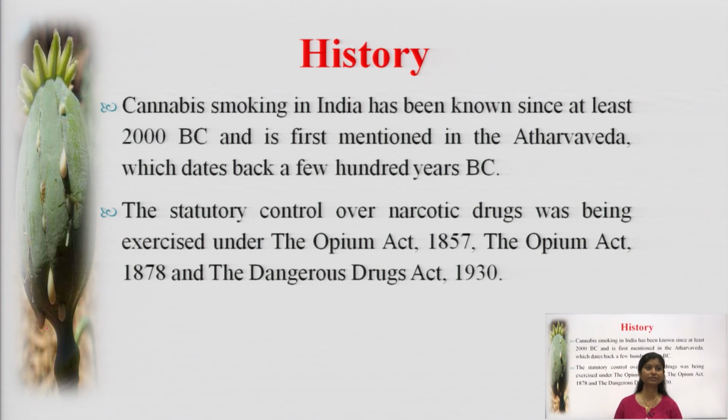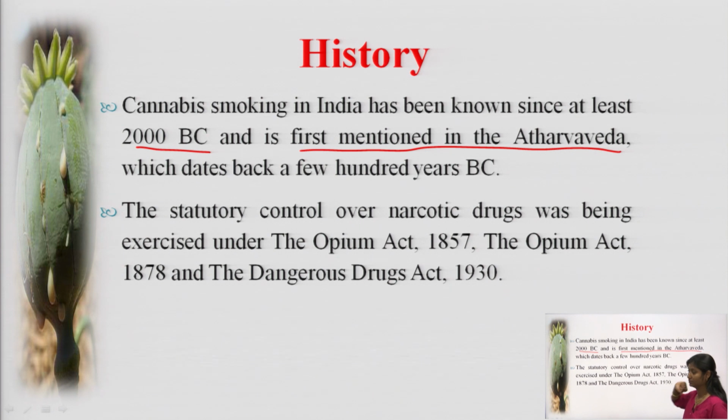So let's start with the history part. Cannabis smoking in India has been known since at least 2000 BC. The use of these narcotic drugs dates back as far as 2000 BC, that is before Christ, and is first mentioned in the Atharvaveda, which dates back a few hundred years BC.